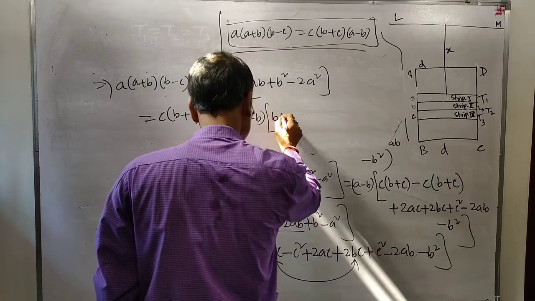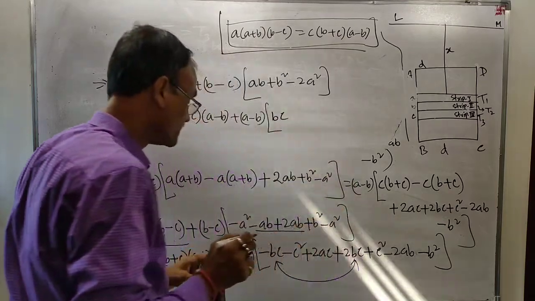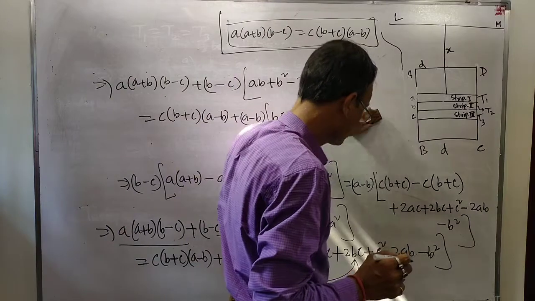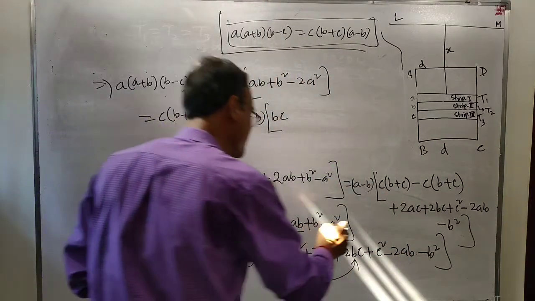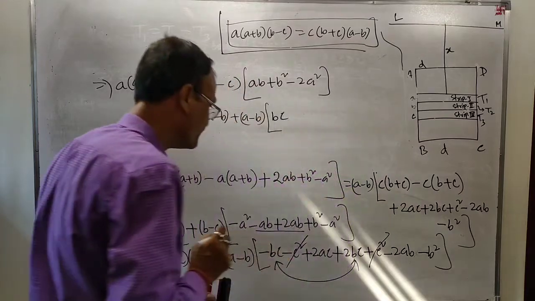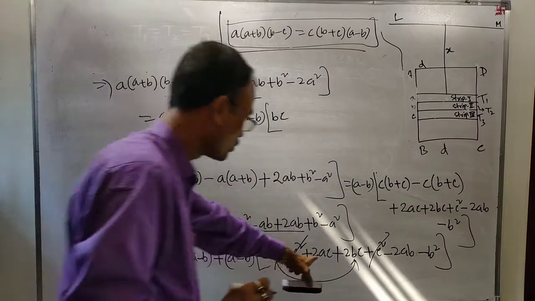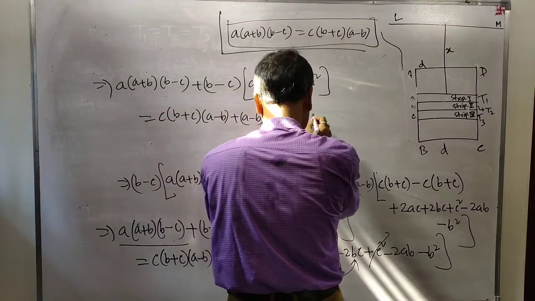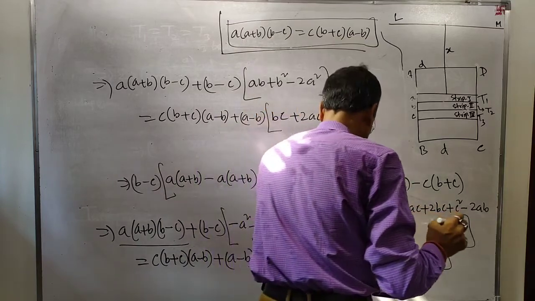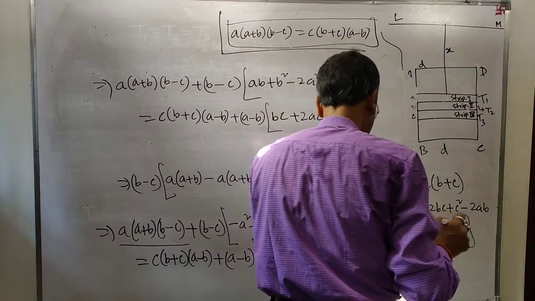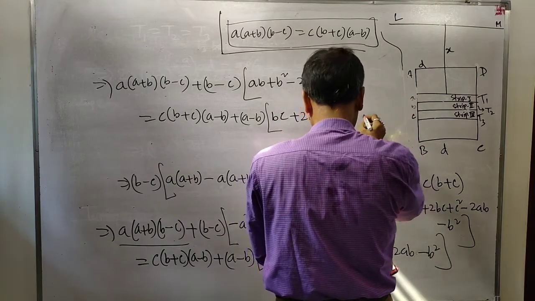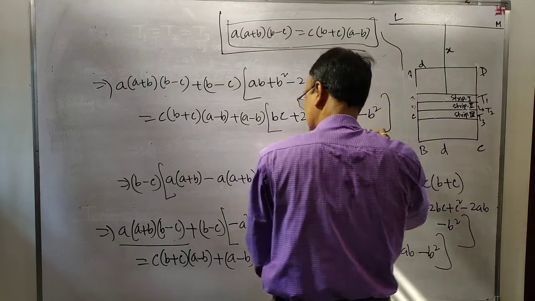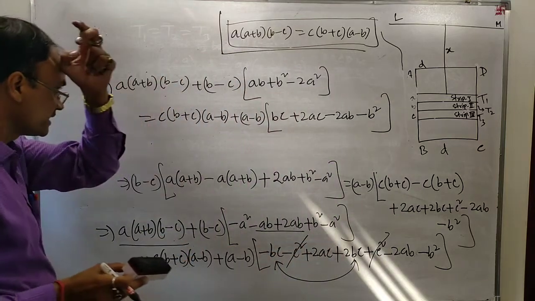It will be plus BC. Plus C square minus C square will be cancelled. Twice AC is there. Minus twice AB is there. Also minus B square.